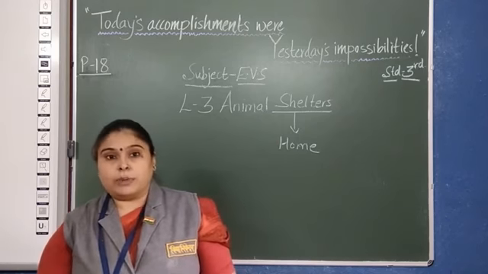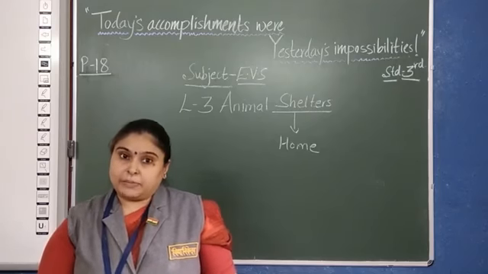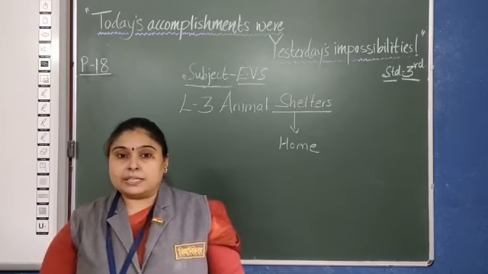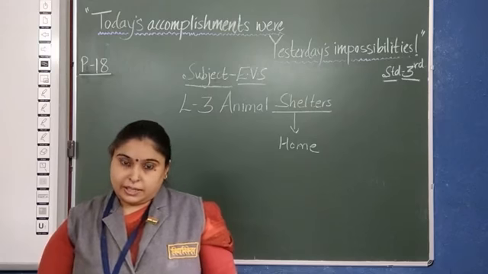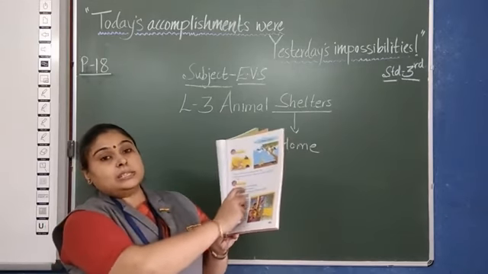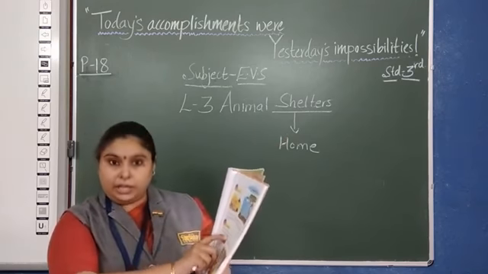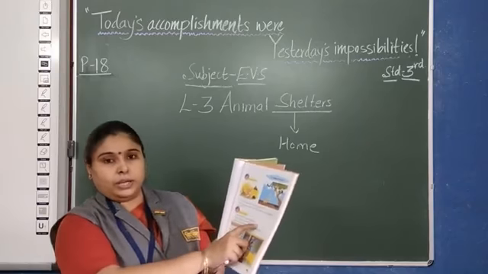So here we have talked about two types of shelter. One is the hole, it is made by the rat, as well as the crow's nest. Clear? Now in the next it is given over there. Can you tell? Now this you are doing on your own. You are going to read it and write the answer over there.